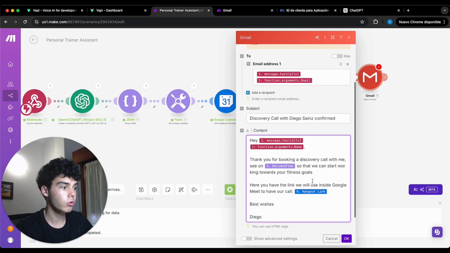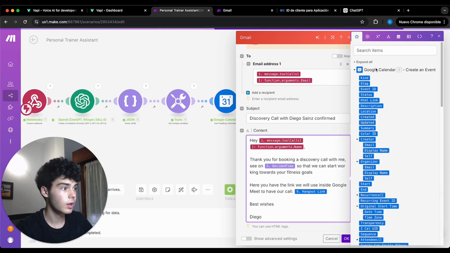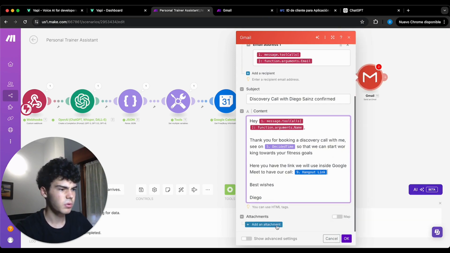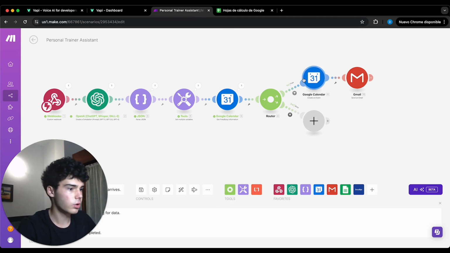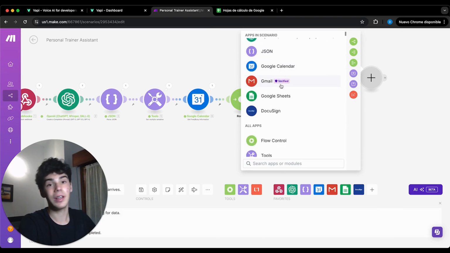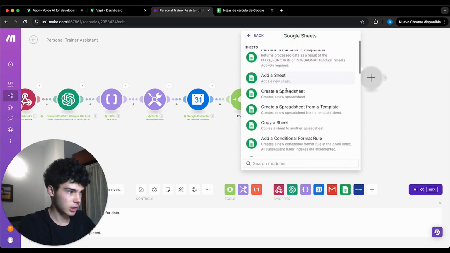Here you have the link we will use inside Google Meet to have our call, and you put here Hangout link from this Google Calendar, the last one of create an event. Best wishes, Diego. You don't have to put attachments. And to end up this route, basically the part where my calendar is totally free between 9 a.m. and 4 p.m., we're gonna add the information of the client inside the Google Sheets.